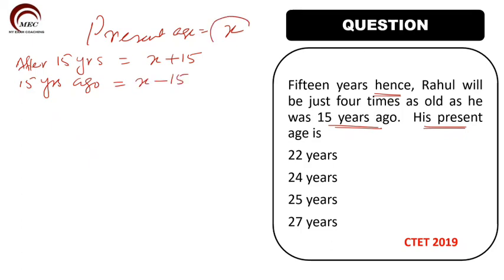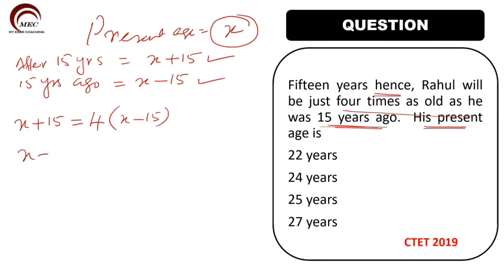Present age is X. So after 15 years, it becomes X plus 15. 15 years ago, it was X minus 15. And what is given? Rahul will be just 4 times as old as he was 15 years ago. This value, X plus 15, will be equal to just 4 times of X minus 15.